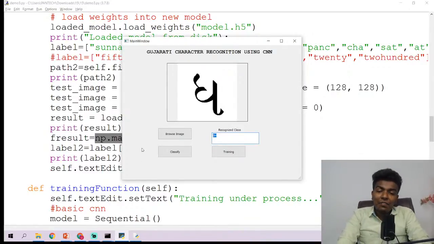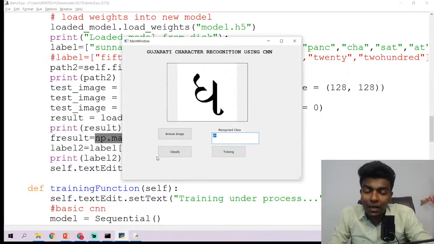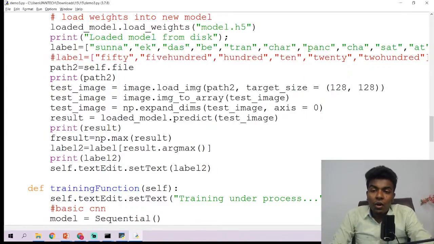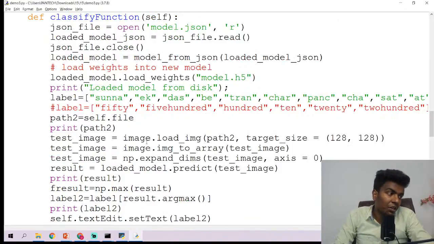The classify button is not only about classifying and giving the results, it is also about giving the result in this recognized class text box as well. So if result is equal to np.max, it is going to find the maximum value and put that text into the text box. So that is the meaning of this classify function, guys.